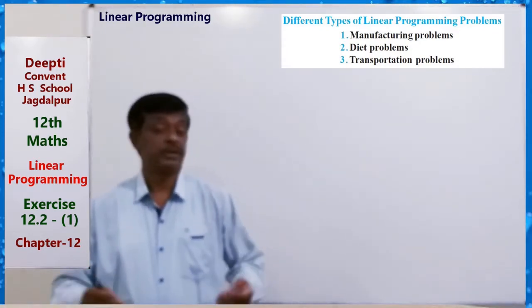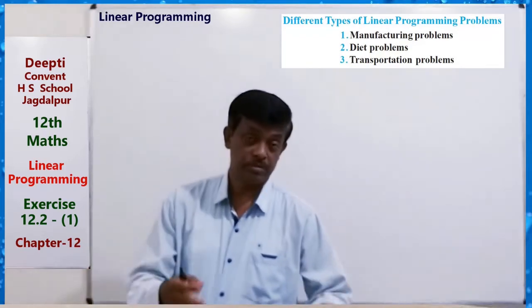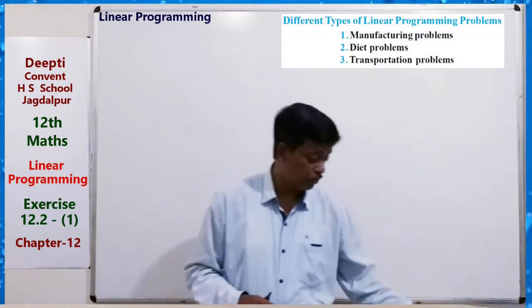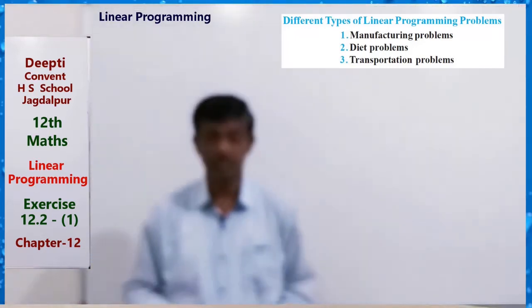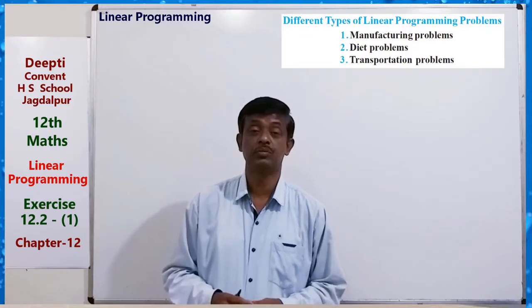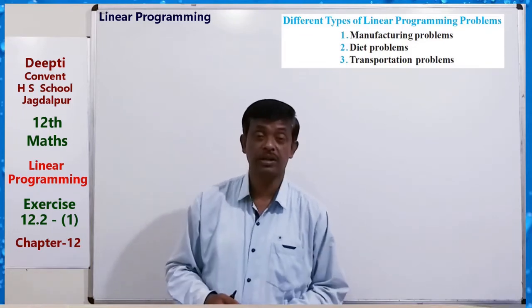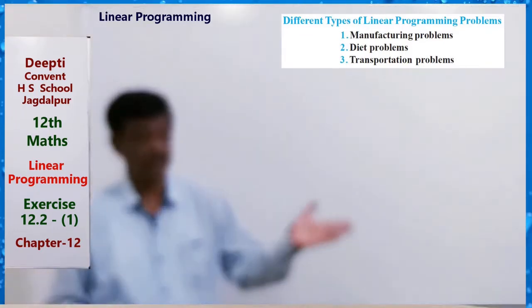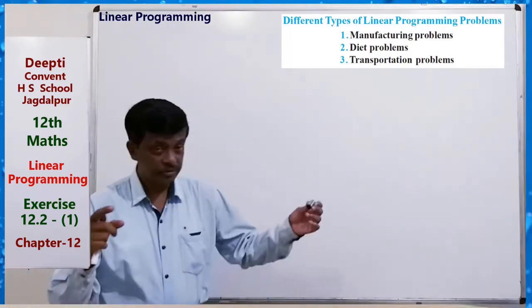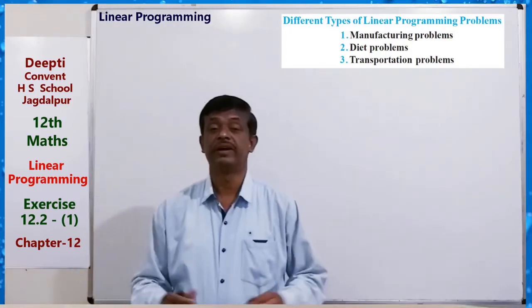We are determining how many units should be produced so that the maximum profit can be obtained and cost may be minimized, just like this in the manufacturing problem in a factory company.